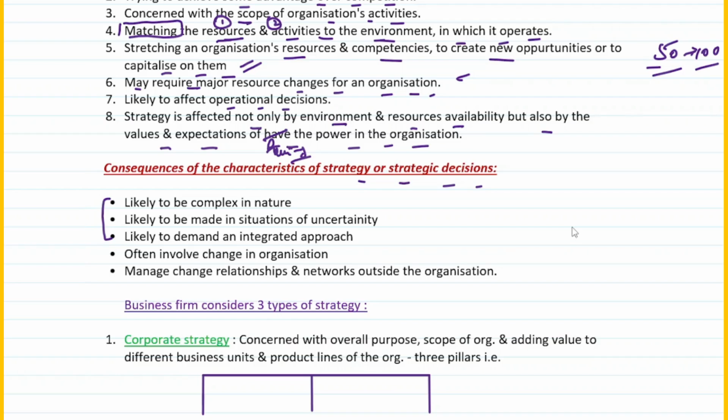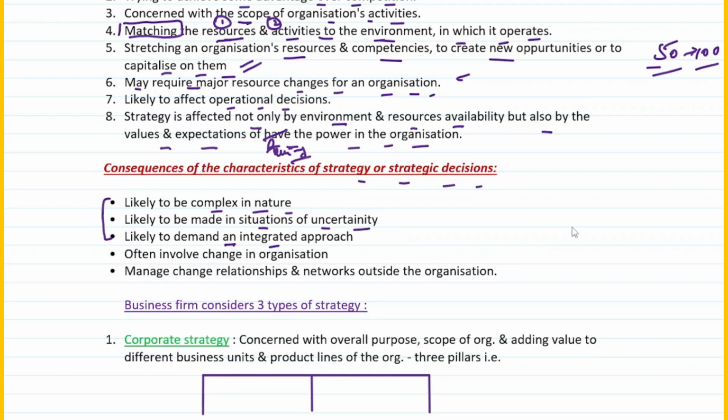First of all, it is likely to be complex in nature. So it may not be as simple as it sounds. It may be slightly complex in nature. It is likely to be made in situations of uncertainty. Uncertainty means something which can happen out of expectations. For example, there is some kind of war going on, or there is a certain spike in inflation. So you have to change the strategies according to that. So one of the consequences can be that decisions are made in situations of uncertainty.